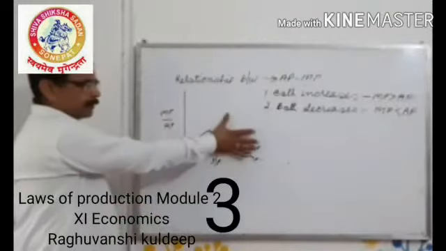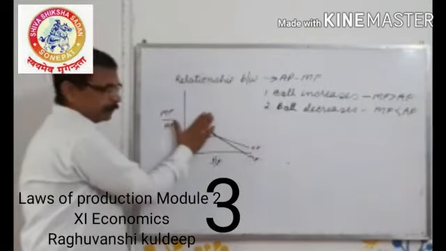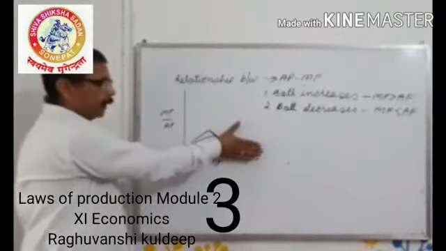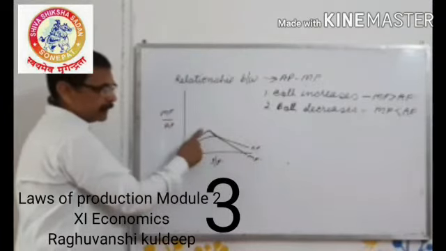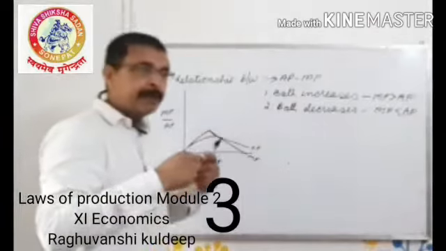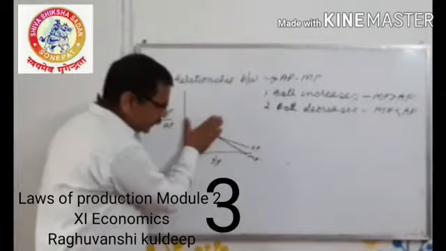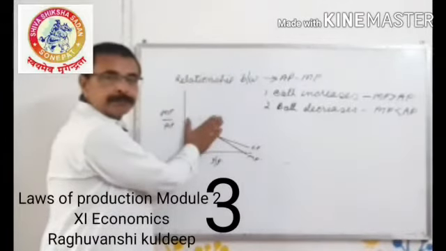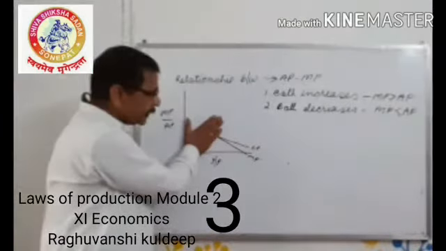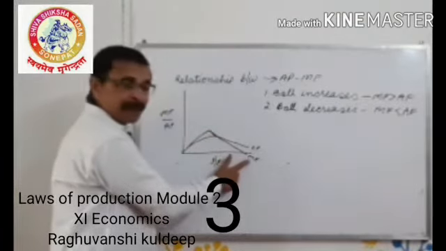Now see the previous part of the diagram. Both are increasing. In the second half, both are decreasing. When both are increasing, MP is above. MP is more than AP. It means MP increases more than AP. When you see this second part of the diagram, you will find that both are falling. But this time MP is falling more than AP.